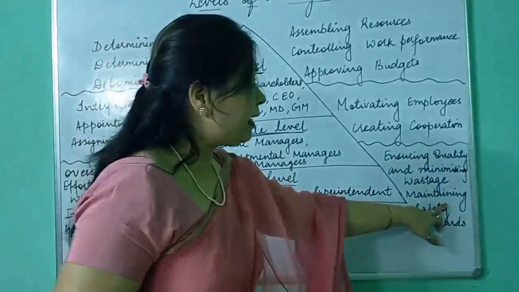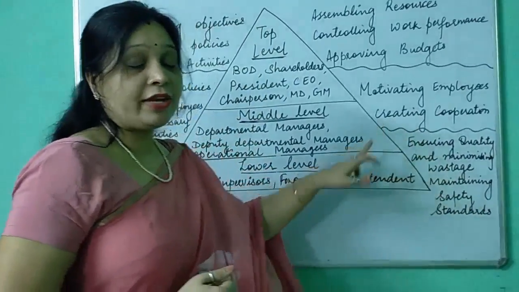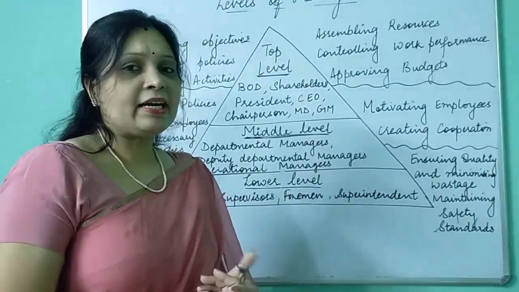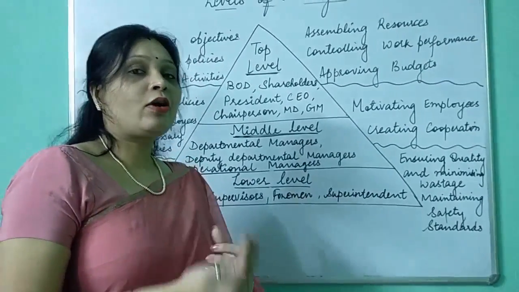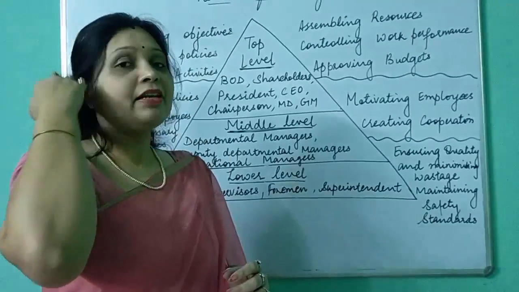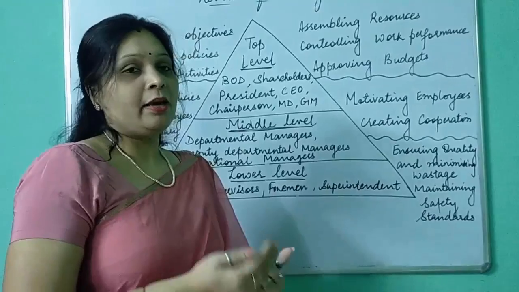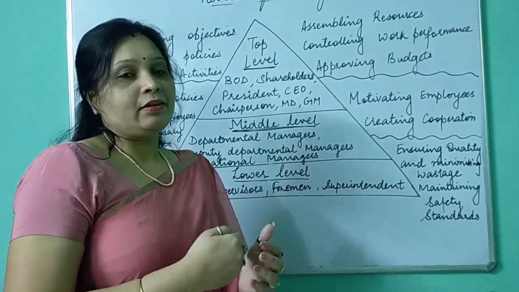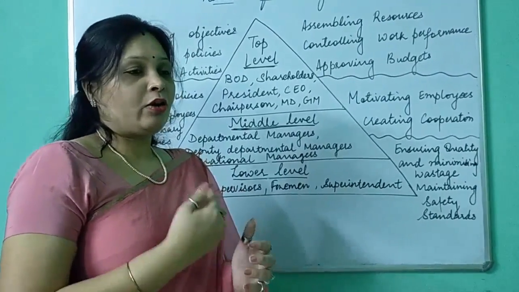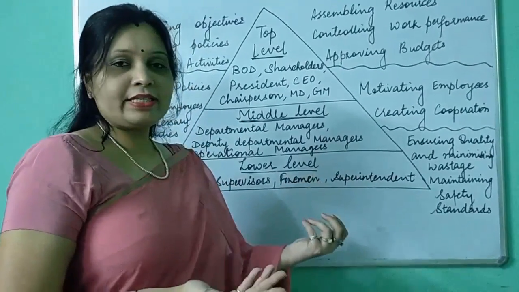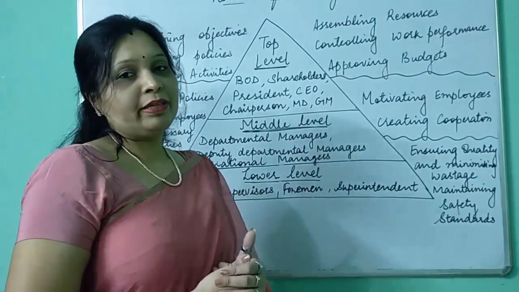And the last is maintaining safety standards. This is very important, because the workers are the asset of any company. If the workers are not safe at work, it will ultimately affect your public image. If any of your workers goes through some mishap, or any accident takes place in your organization, it will affect your public image.